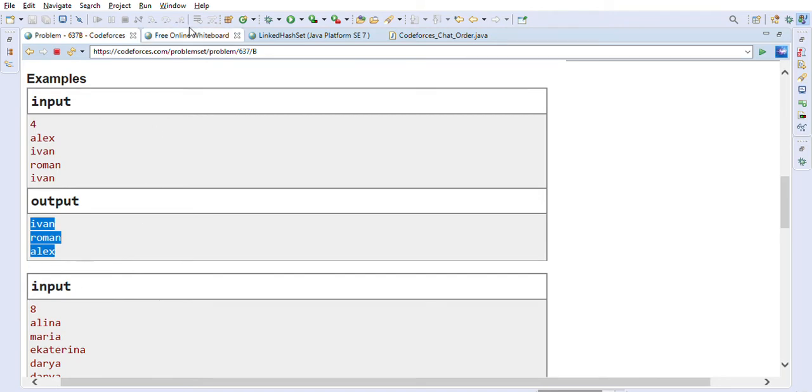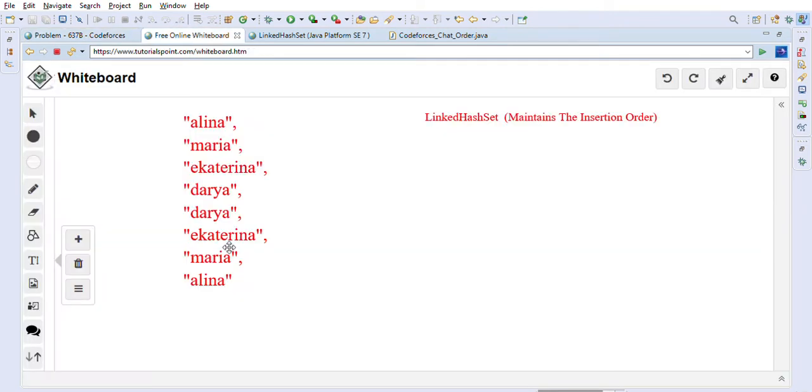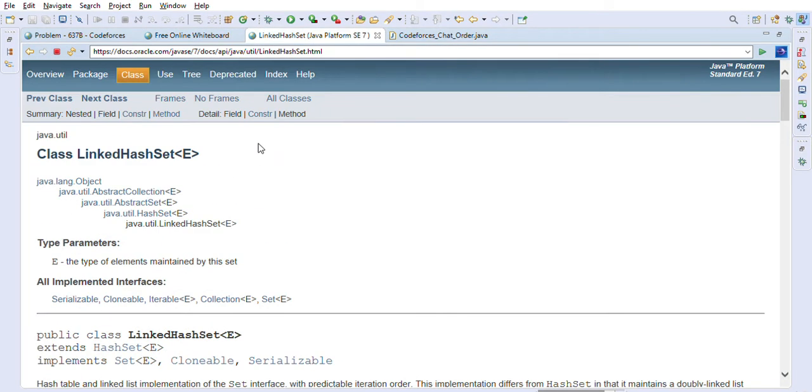So let's go to the whiteboard. This is another example, a little bigger one that they gave us, so I just took the bigger example. What we will be doing here is using a LinkedHashSet. This is one of the Java APIs, and what is important about it compared to other hash set classes is that it maintains the insertion order. So if you go to the API also, this is the LinkedHashSet.